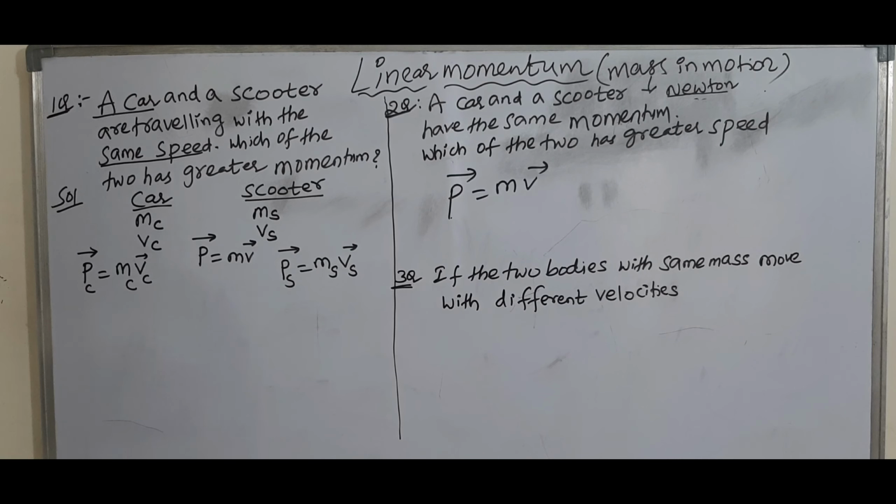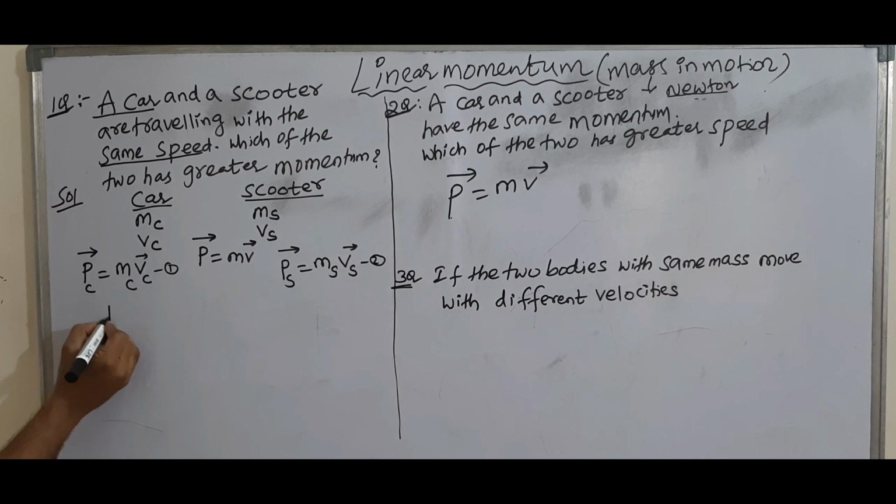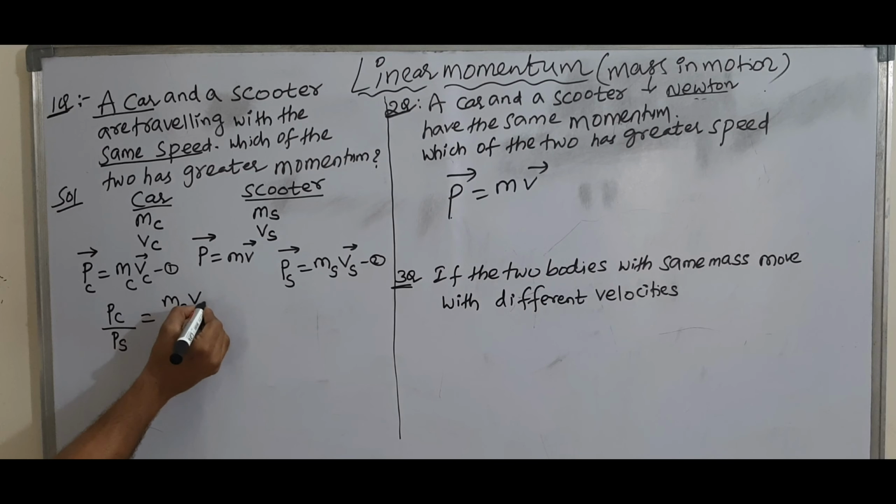Which of the two has greater momentum? Divide these two equations. The momentum of car by the momentum of scooter is the mass of car times the speed of car, by the mass of scooter times the speed of scooter.